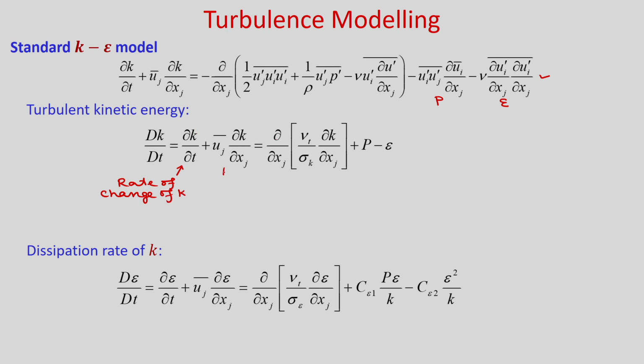This is the inertia or convective term, this is the diffusive term, and this term we are representing as P, which is the rate of production.